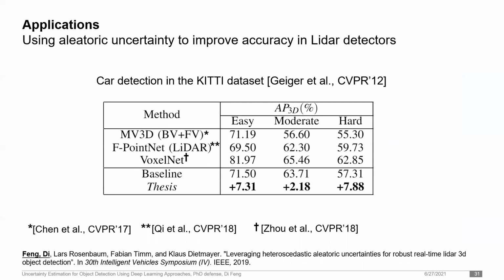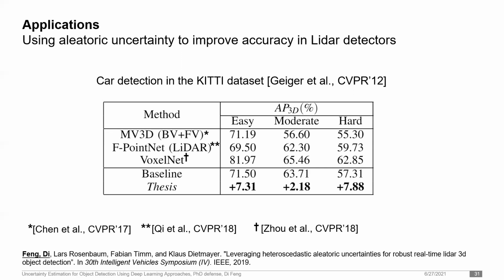The table here compares the 3D car detection performance on the KITTI dataset. First, I build a baseline LiDAR detector without any uncertainty estimation. It achieves on-par results with other well-known LiDAR detectors such as MV3D, Frustum PointNet, and PIXOR. Then, I train a model with the aleatoric uncertainty from the baseline network.